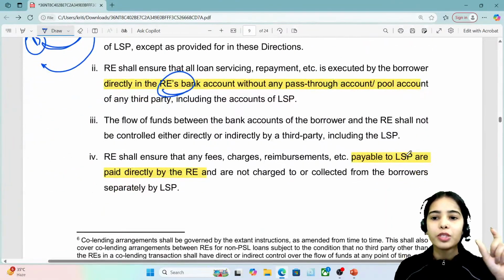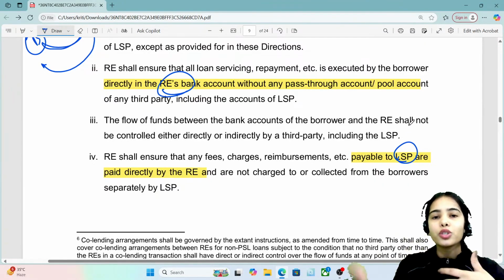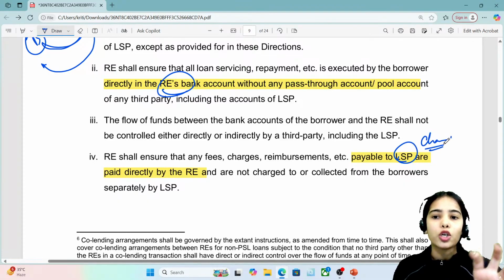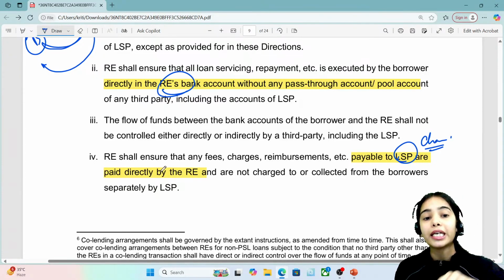Okay, so the lending service provider should not be engaged in the transactions of money, and whatever charges are there for the lending service provider, they should be taken directly from the bank or the regulated entity.